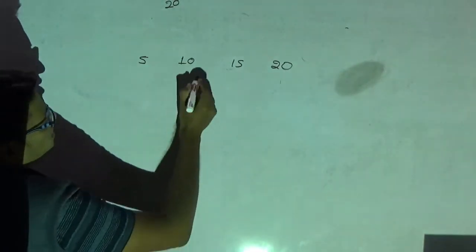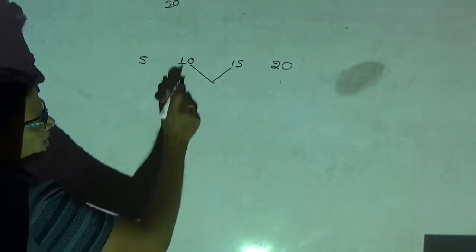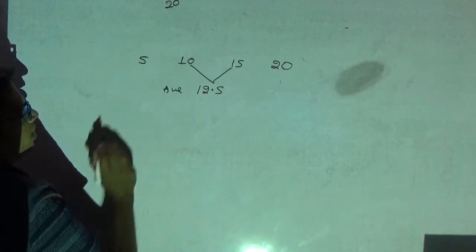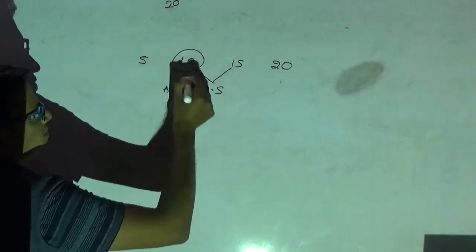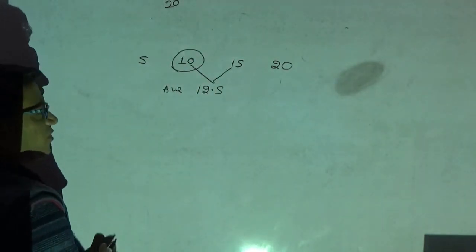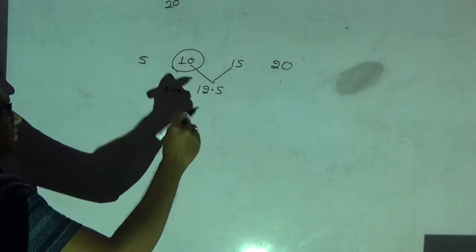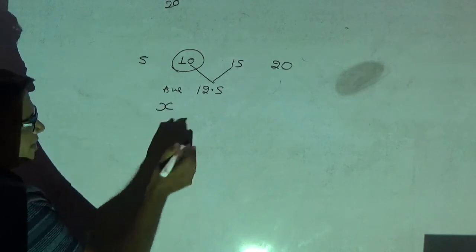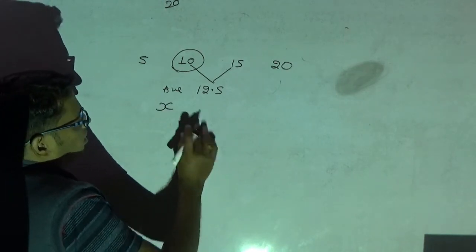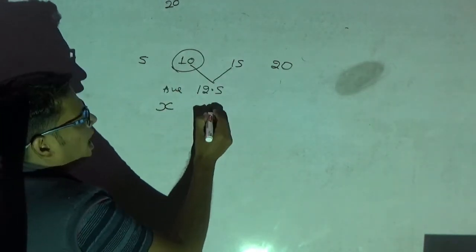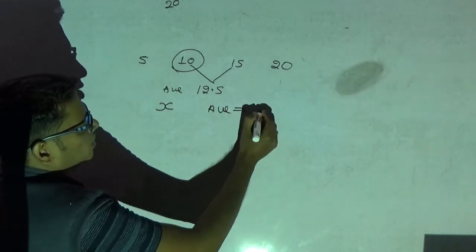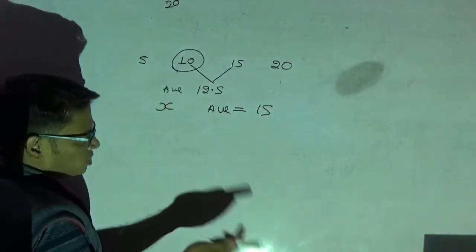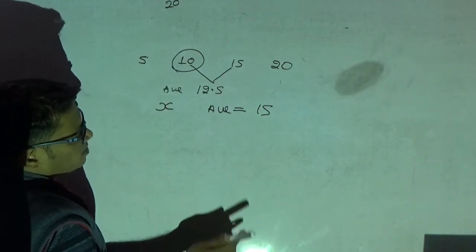Okay, now what is the average? The average is the middle number of this. What is the middle number of this? 12.5, right? Okay, the average is 12.5. Now I am going to replace the student who scored 10 with another student. He will score some marks, let it be X. After we replace with that new person, the average will become 15.